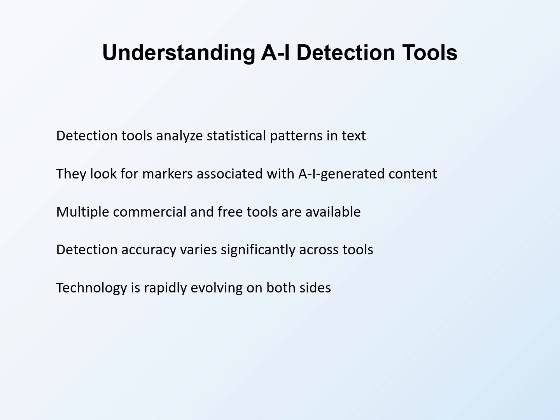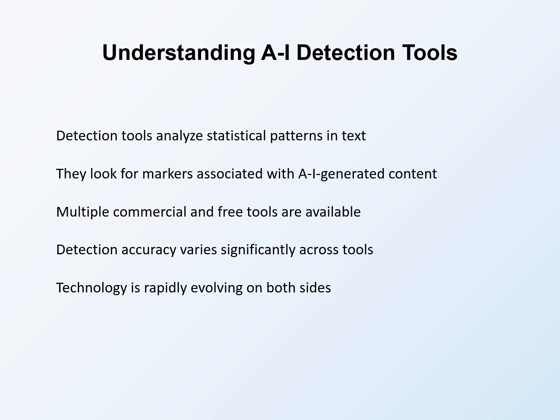AI detection tools attempt to identify whether text was generated by artificial intelligence rather than written by humans. These tools analyze statistical patterns in text, looking for characteristics that distinguish AI output from human writing. Markers they examine include word choice distributions, sentence structure patterns, and stylistic consistency that may differ between human and AI writing. Multiple commercial and free detection tools are available, including services from GPTZero, Originality AI, and features built into plagiarism detection platforms like Turnitin. Each tool uses somewhat different approaches and produces different results.